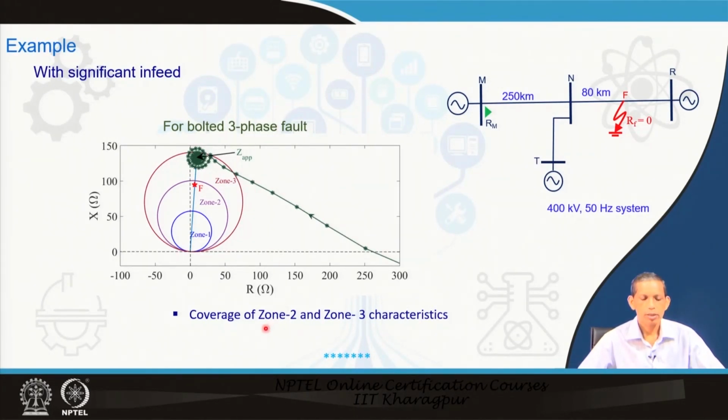So, that says that the coverage of zone 2 and zone 3 are affected. Considering the maximum in-feed at this bus, the corresponding relay here has to be set. So, we discussed the effect of fault resistance and the in-feed on impedance from the distance relay perspective. Thank you.